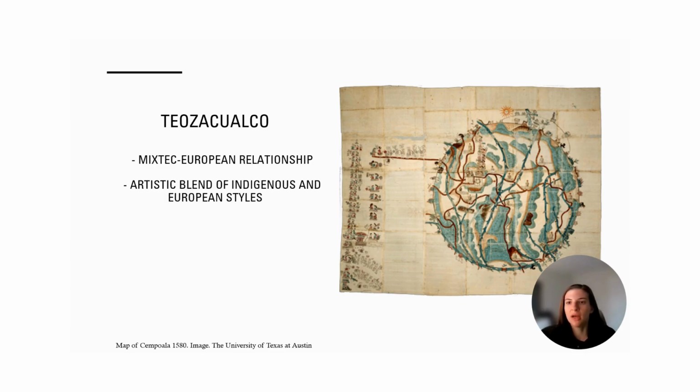Here is the Pintura of Teozequalco, created in 1580. This shows the relationship between the Mixtec community of San Pedro and European settlers. It was made of 23 sheets of European paper pasted together to form a larger illustration. It features indigenous art styles, but also shows European influences like Christian churches and horseshoes, which indicates coexistence between Europeans and indigenous people in this area.